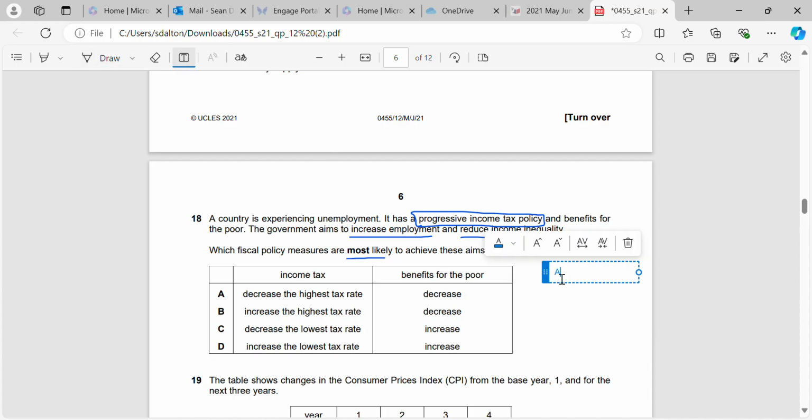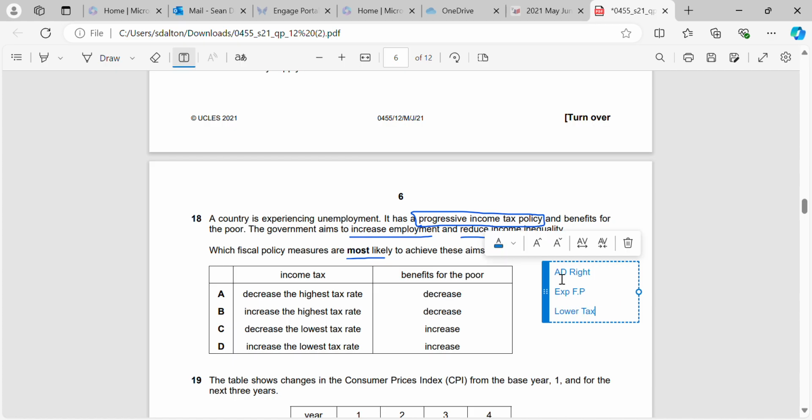We're going to try and be moving AD to the right. Okay, because we know that if we move AD to the right, our real GDP will increase, so our national income will go up, our employment will go up, and our living standards will go up, which may help us to reduce income inequality. Now we need to answer the question of how do we use fiscal policy to move AD to the right?